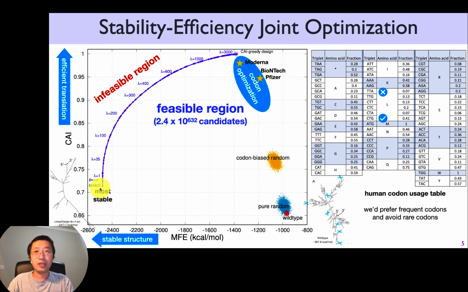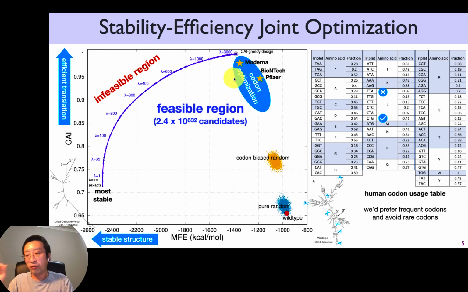So between our most stable design and the CAI greedy design is the feasibility limit curve, where you can change the hyperparameter lambda, which is the relative importance of CAI. So if lambda is 0, you only consider energy and you get the most stable, the lowest free energy design. But if you increase the lambda, gradually you reach the CAI greedy point where you only consider CAI and not energy, right? And this curve is the feasibility limit in the sense that beyond that, you have no feasible region or design at all, because we want to go top left as much as possible. But underneath that curve is the feasibility region, and you have a huge number of candidates, right?